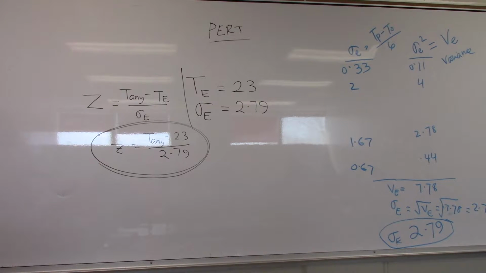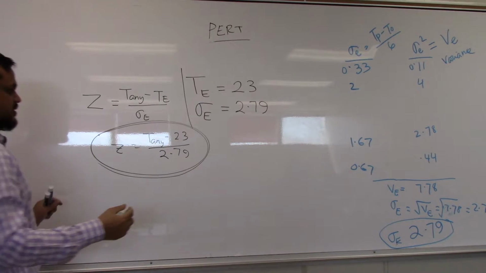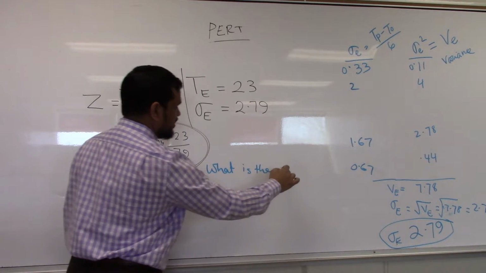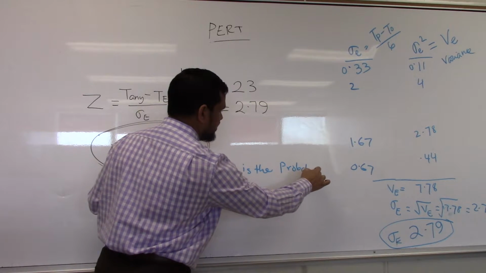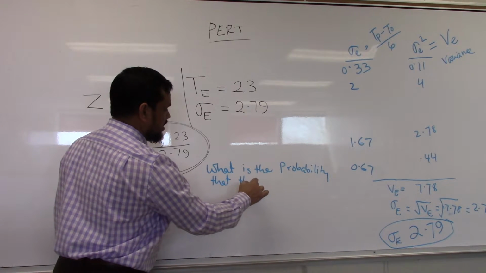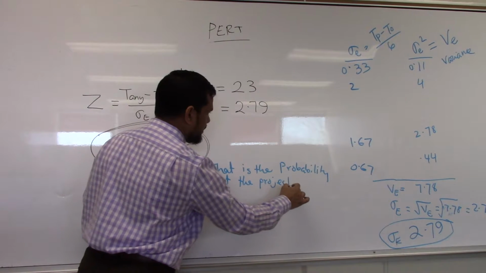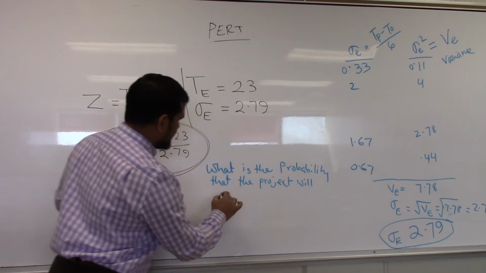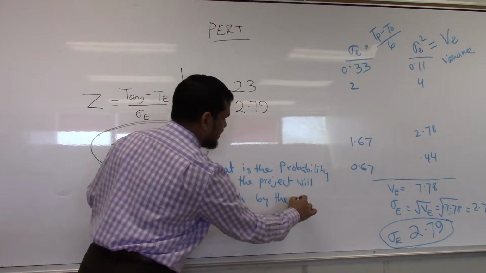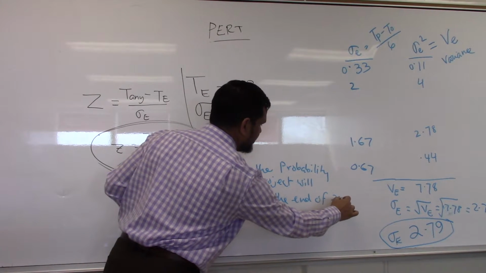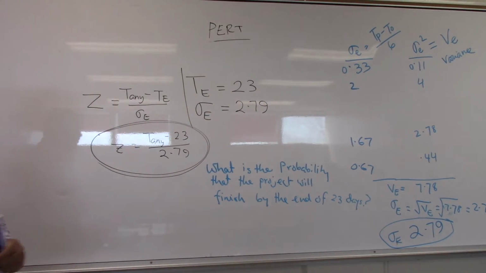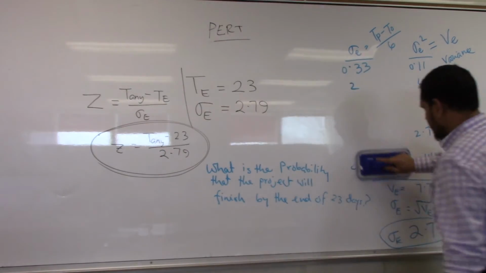Okay, let us assume the first question. So first question, what is the probability that the project will finish by the end of 23 days? Clean this, we do not need it anymore.